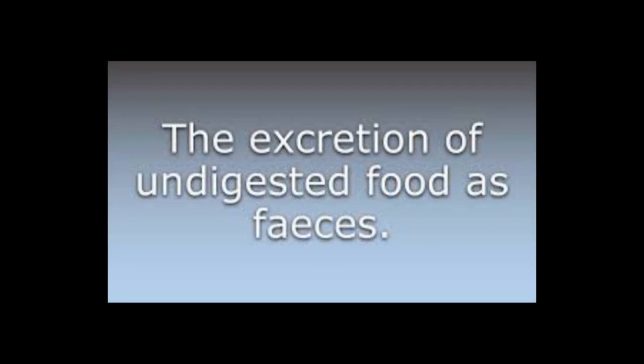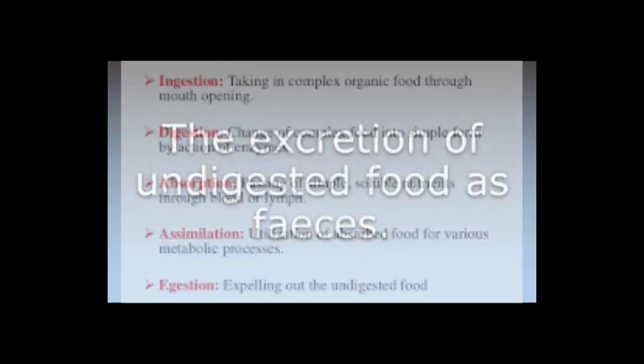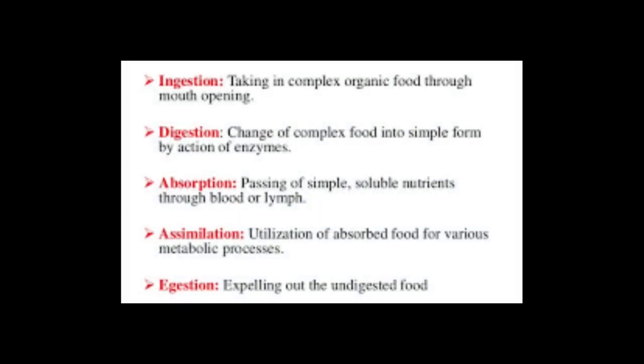So these are the processes involved in nutrition: ingestion, digestion, absorption, assimilation and egestion. All these 5 processes are very, very important.